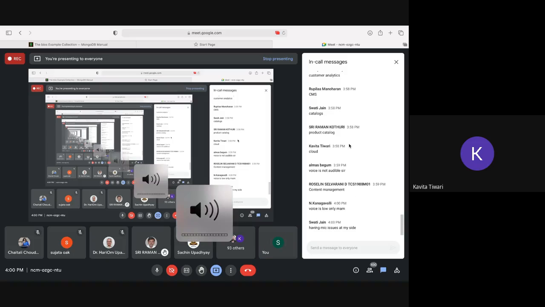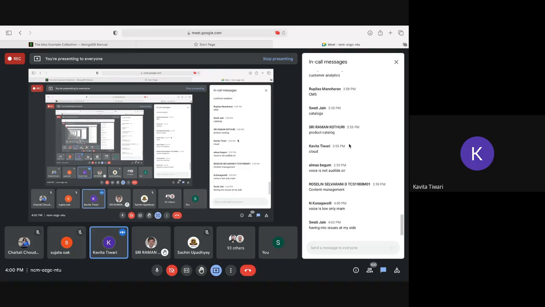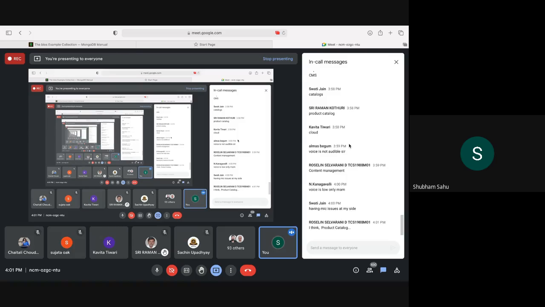Sir, wherever scalable applications are designed, they can use MongoDB, as the space is not fixed from the beginning and the schema is not already defined. They can use MongoDB so that the structure can be changed anytime. Okay, but not fully clear. Partially we can say that yes, it's right.